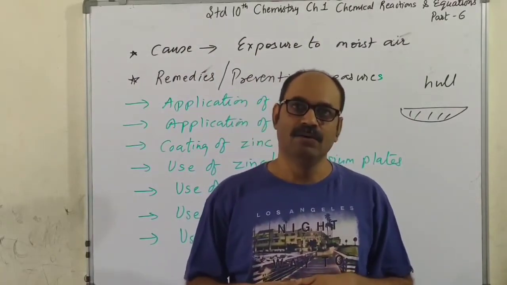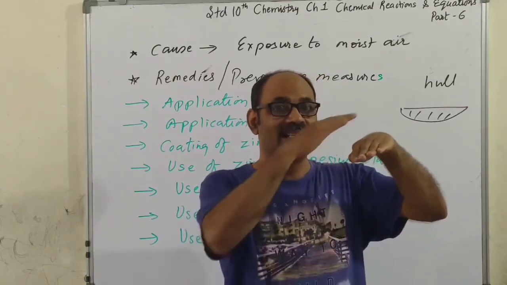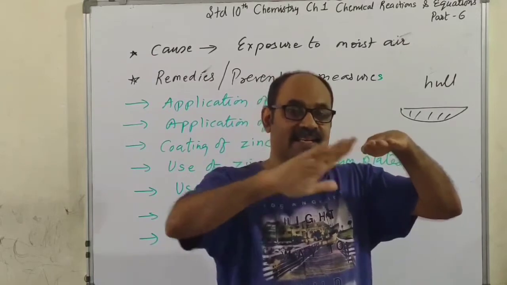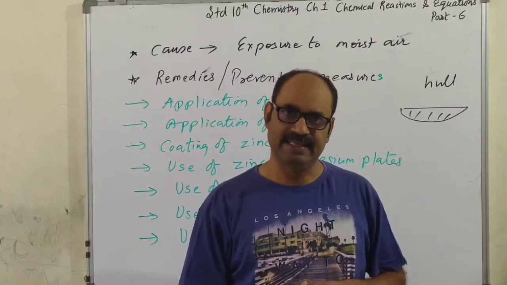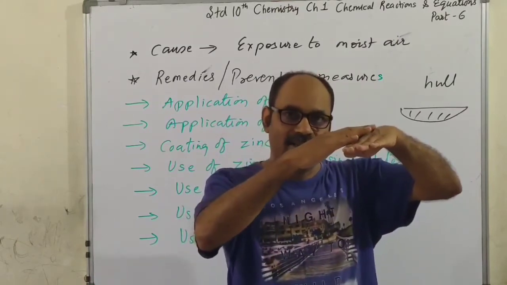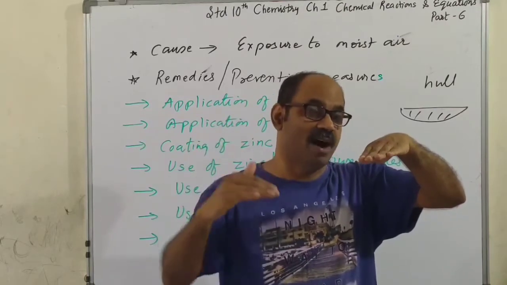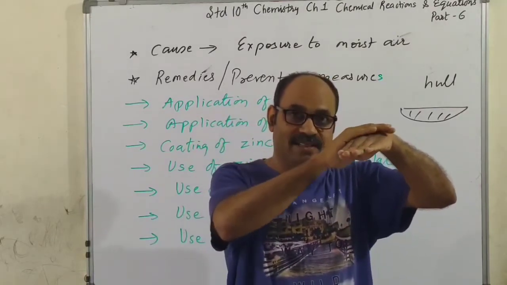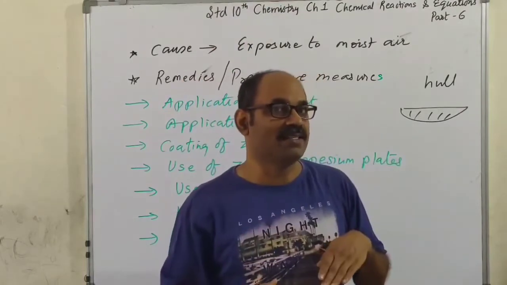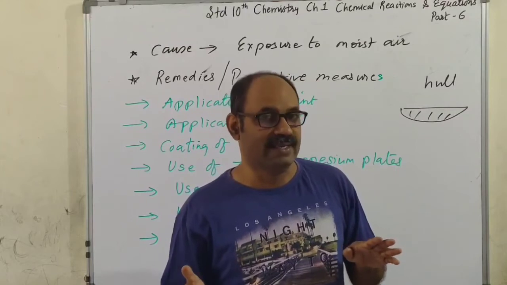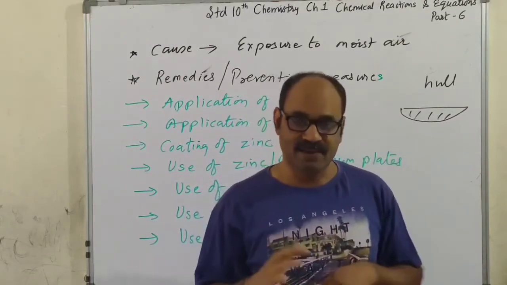Alright? Now, nowadays, those metal tiles are coated with zinc because zinc doesn't get oxidized easily. So, the iron which is used in making of house roofs is coated with zinc. So, the zinc layer, when it comes in contact with moisture, doesn't get corroded easily, doesn't get oxidized easily, and the metal iron underneath remains safe.